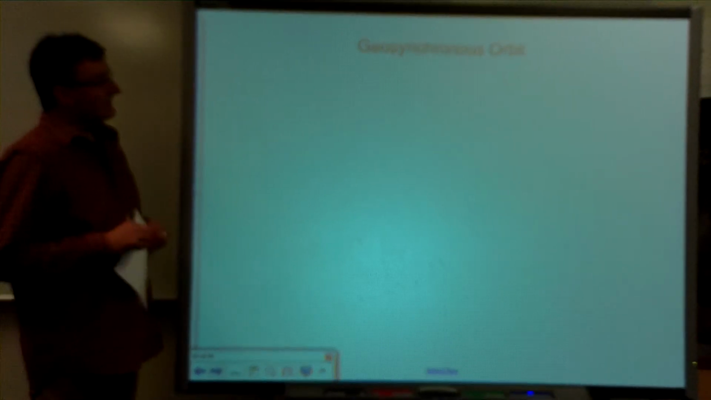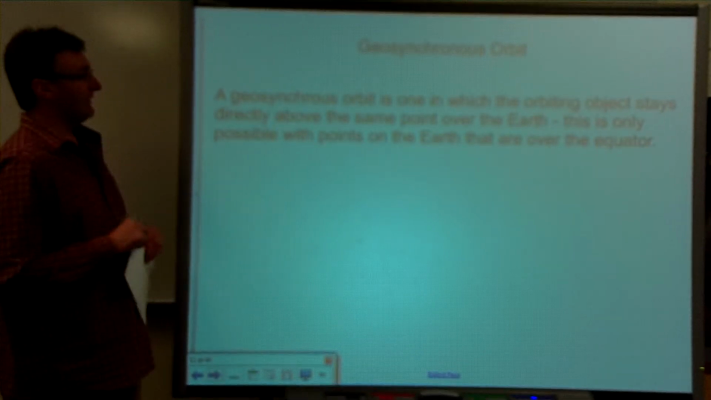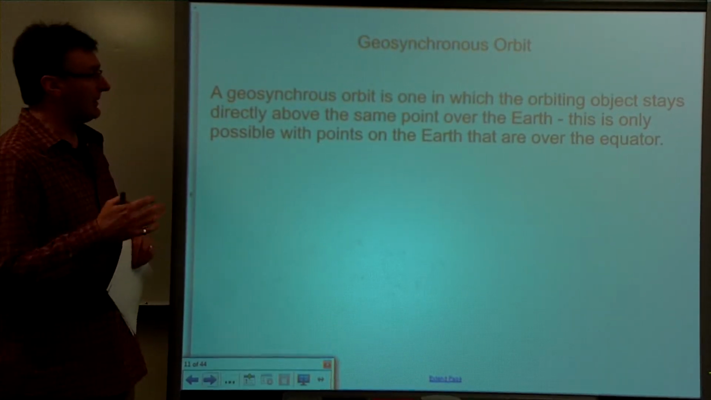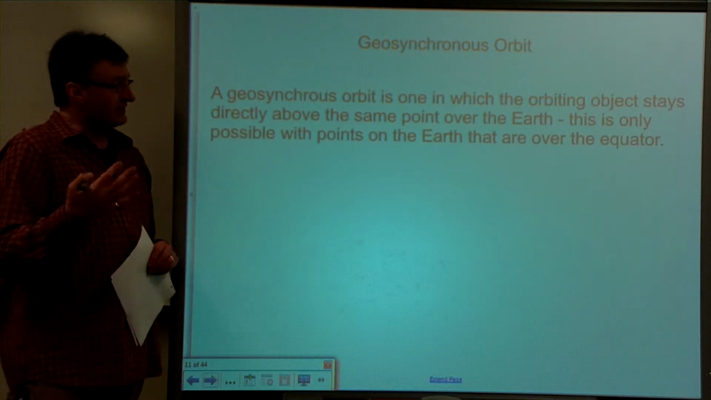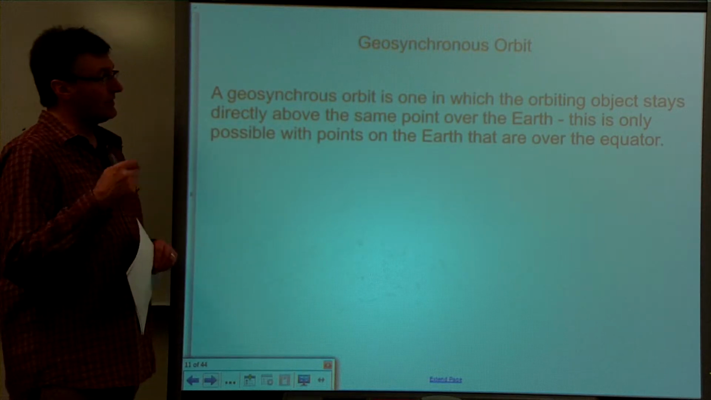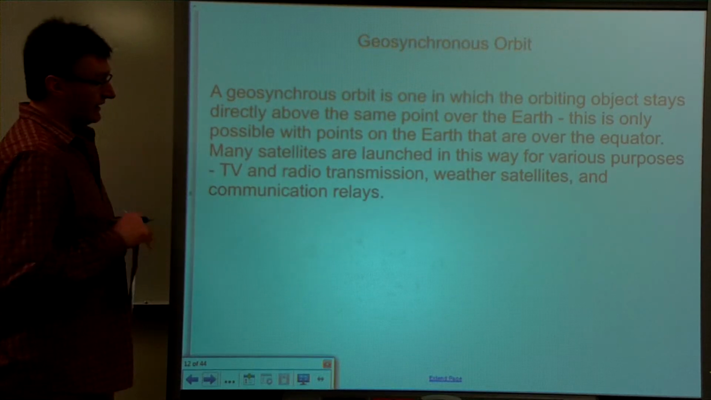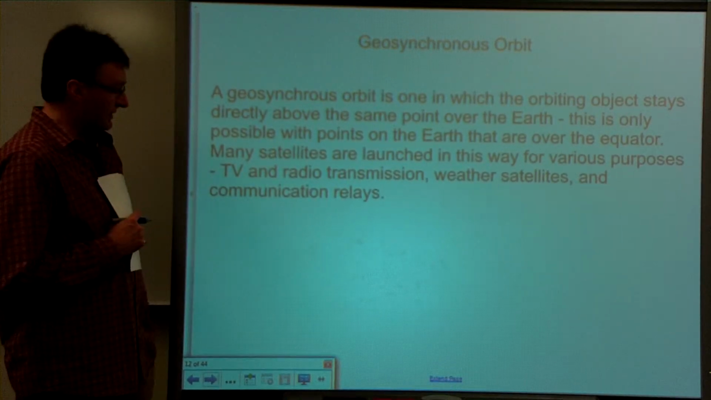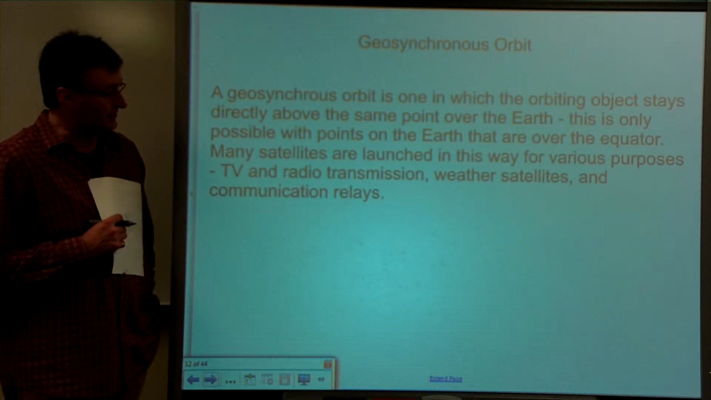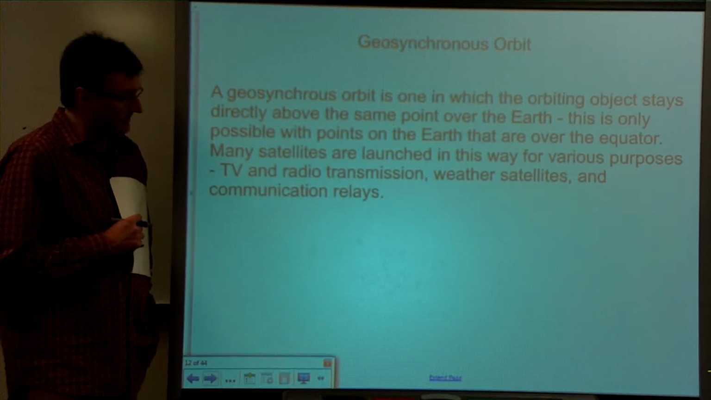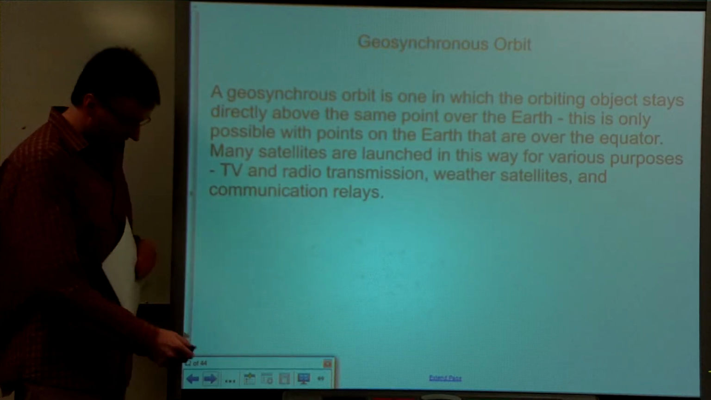So let's look at what we call a geosynchronous orbit. A geosynchronous orbit is, by definition, an orbit in which the orbiting object stays directly above the same point over the Earth. By definition, this is really only possible with points on the Earth that are directly above the equator. Many satellites are launched in this way for various purposes. Often TV and radio transmission satellites, weather satellites, and also some communication relays are in a geosynchronous orbit. They're just kept basically on the same point above the Earth all the time.